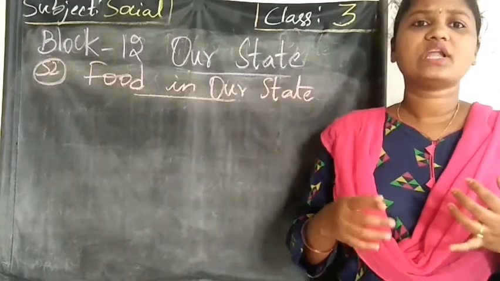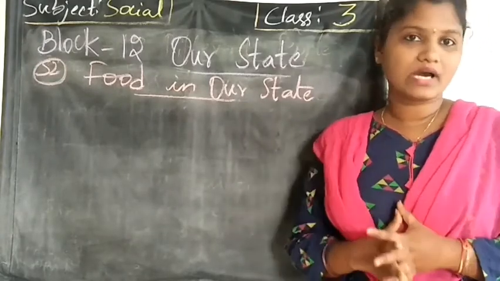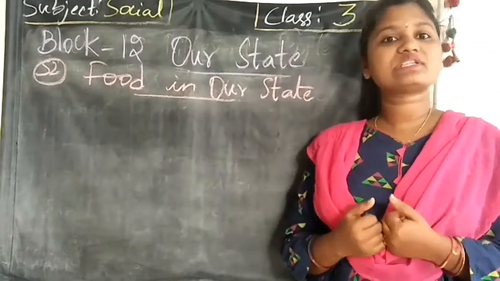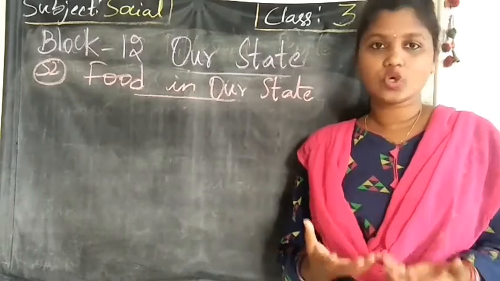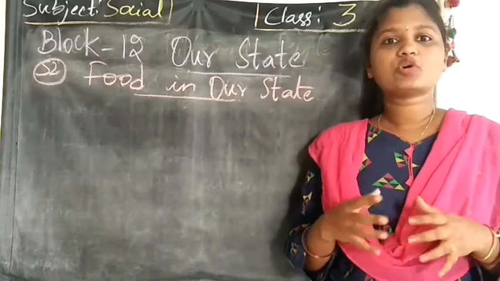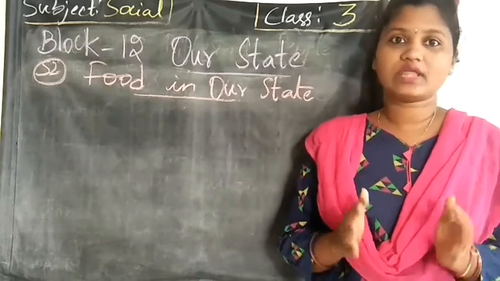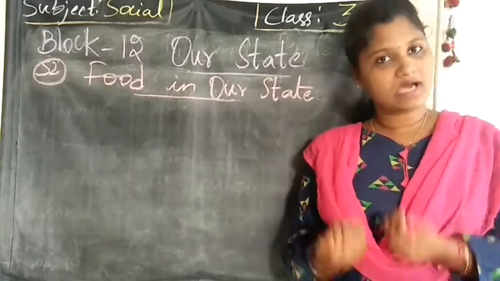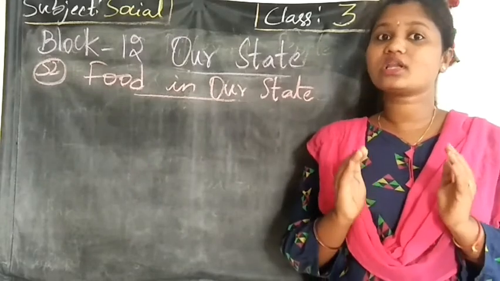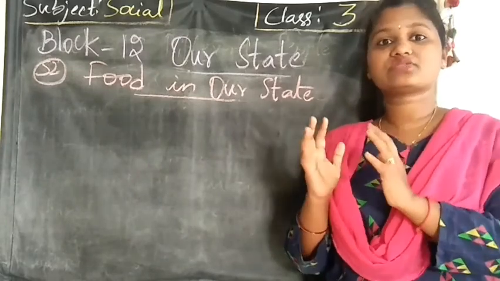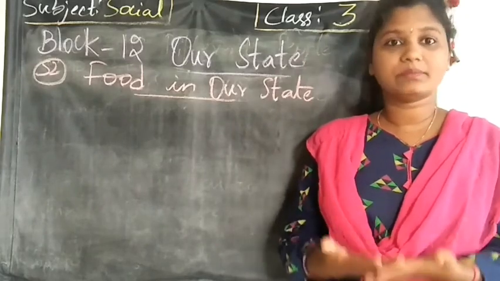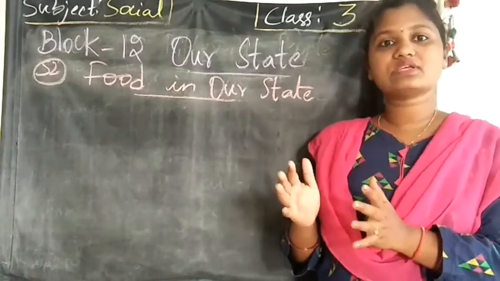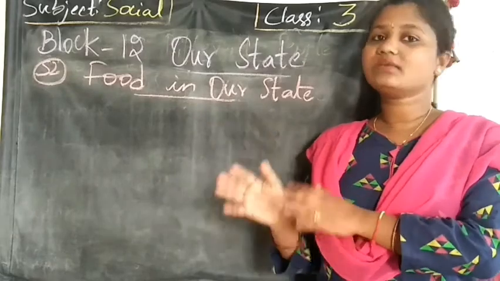So many dishes. Now as an example we'll take Maharashtra. In Maharashtra they mostly grow jowar. Farmers grow jowar, so they mostly eat the bhakri. That is the dish made in Maharashtra. This dish may be made in all states, but it is specially made in Maharashtra.